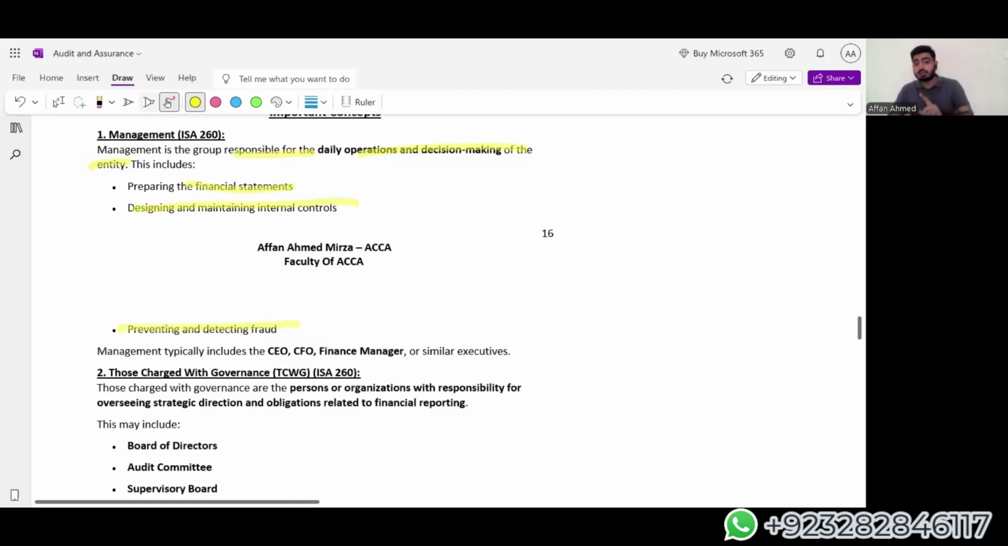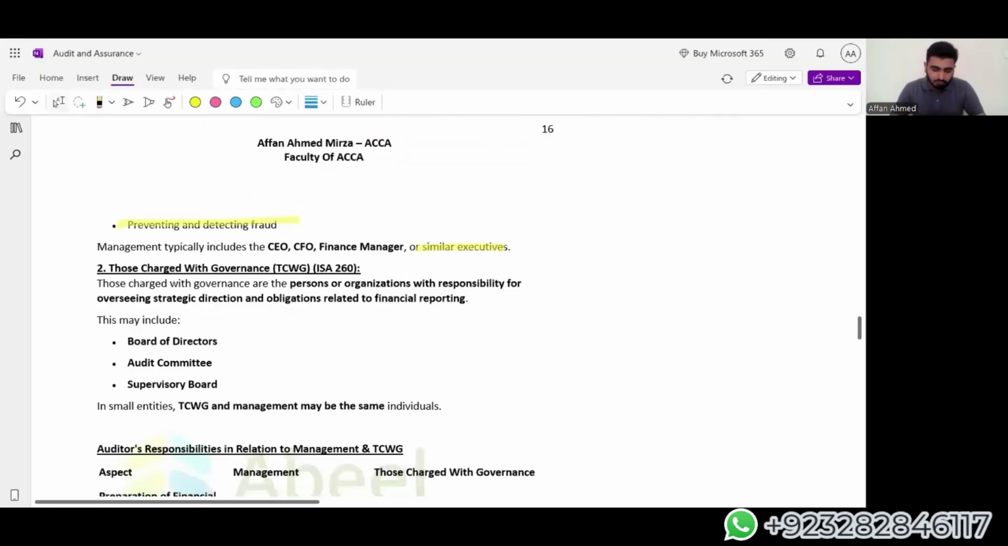So here, one thing is clear: the auditor is not responsible for the detection or prevention of fraud. He is responsible for checking the financial statements. But on the way, if he gets to know about a fraud, he will be responsible to report it or give a clear view of what effect the fraud had on the financial statements and what the possible outcome could be. Now, the management typically includes the CEO, CFO, and the finance manager or similar executives, who are people working in the organization. Now we have those charged with governance.